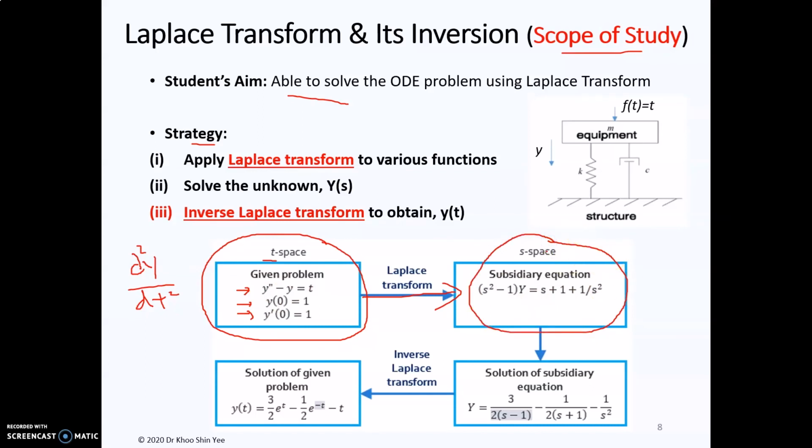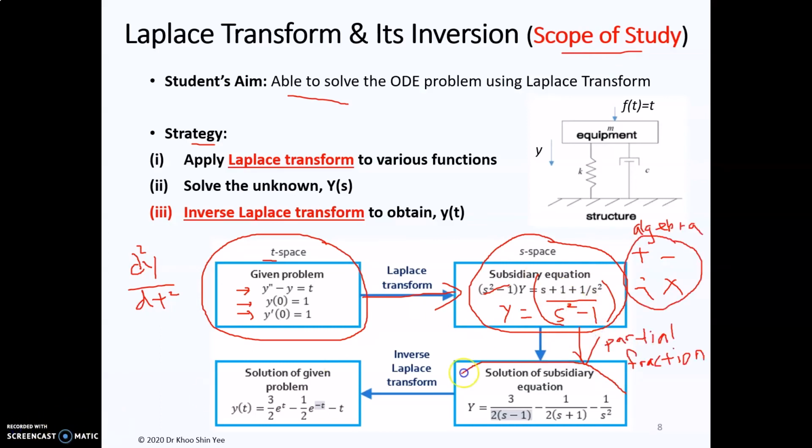In the s domain, everything becomes algebra, where you can just use plus, minus, divide, multiply to solve the problem. So in this case, you get Y to be, we cancel this, divided by s squared minus 1. From here, you can easily perform the partial fraction decomposition like this. And later you will learn how to perform the inverse Laplace transform to get the final answer.